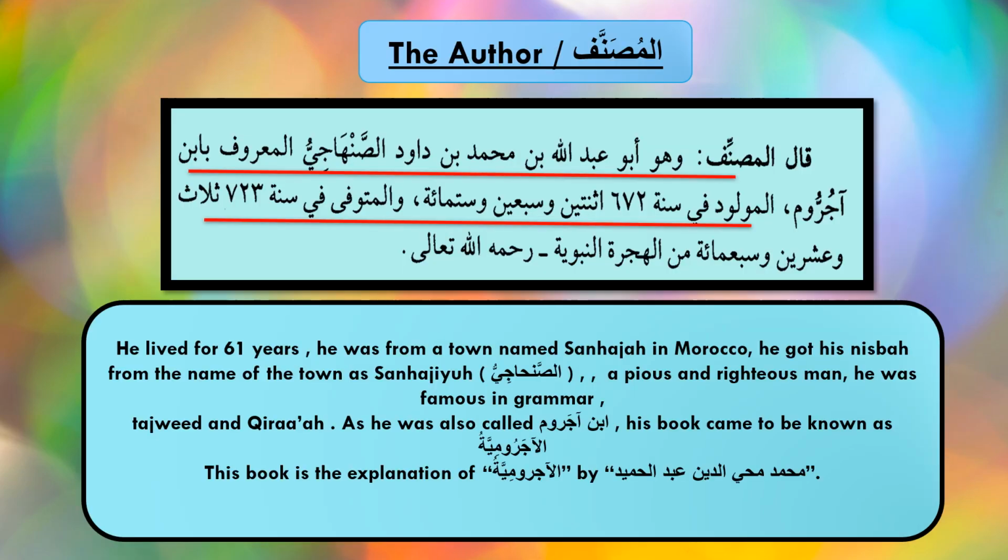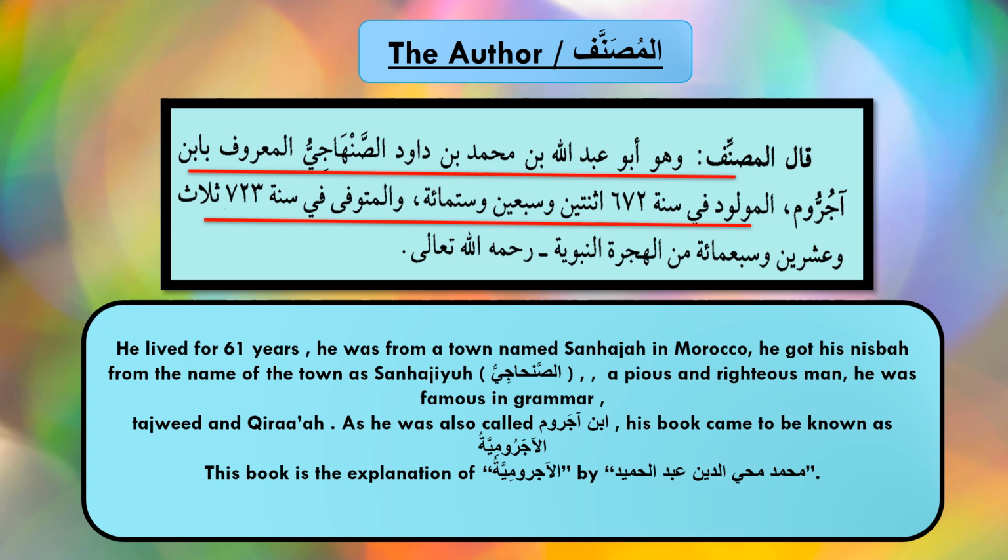The original book Al-Ajroomiyya is written by Abu Abdullah bin Muhammad bin Daud As-Sanhaji. He is famous as Al-Aajaroom, and he got his nisbah or title as Sanhaji because he was born or belonged to the town Sanhaja in Morocco. He was born in 672 after Hijri and died in the year 723 after Hijri. And we should remember these scholars because they have given so much contribution towards the knowledge, and being a grammar student we should know all these scholars and the books written by them.